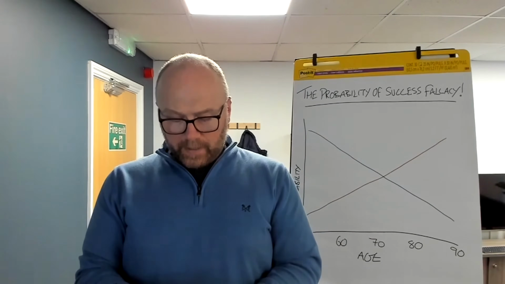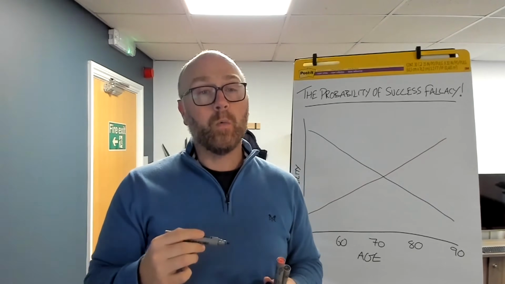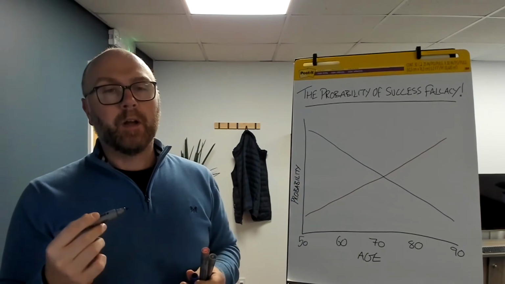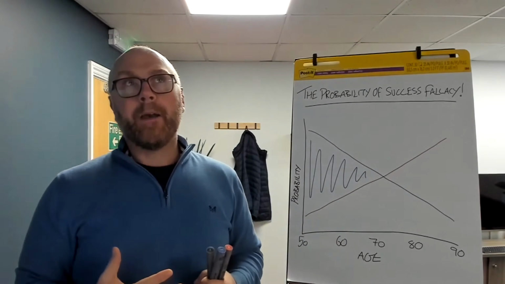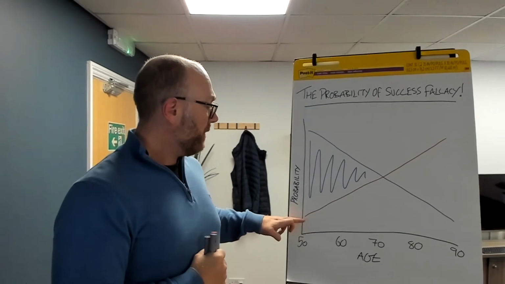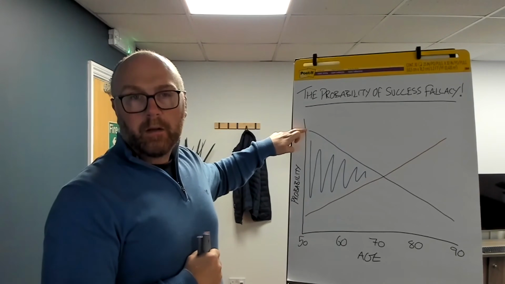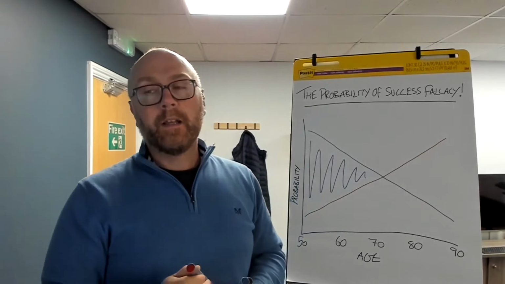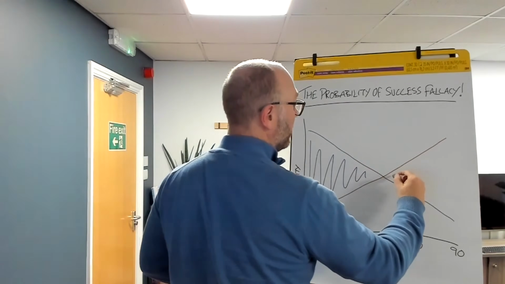The next probability that I want you to consider is what I've called the positive probability zone. That's that zone there. Now that is a zone where you have positive probability. Your chances of dying are lower and your chances of being healthy are higher. On the flip side, there is a negative probability zone, and that is over here.